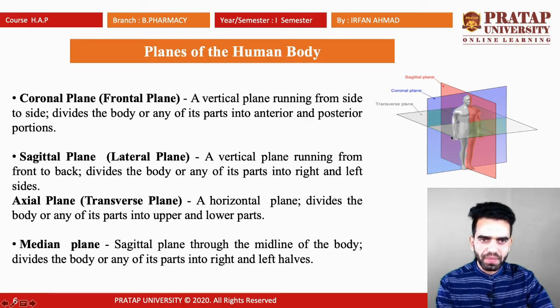Now, third is the transverse plane, which is also called the axial plane. This is a horizontal plane, which divides the body or any of its parts into upper and lower parts. That's called transverse. And next is the median plane, a sagittal plane through the midline of the body. If it runs through the midline, it is called the median plane and divides the body or its parts into right and left halves.